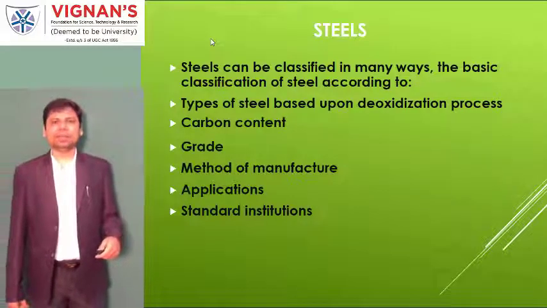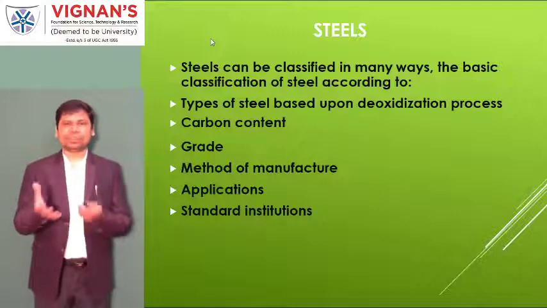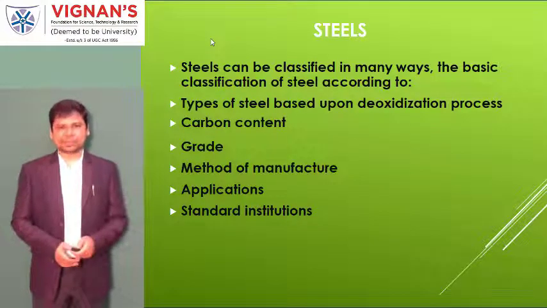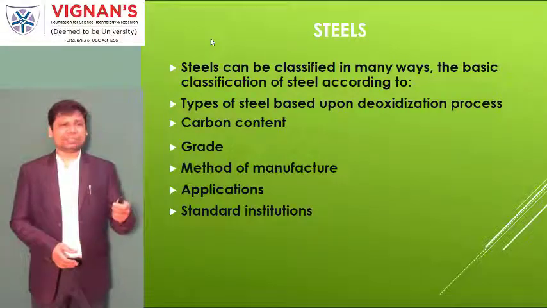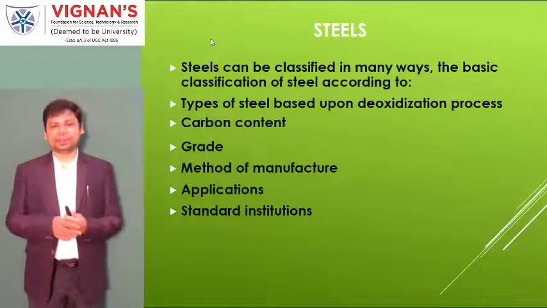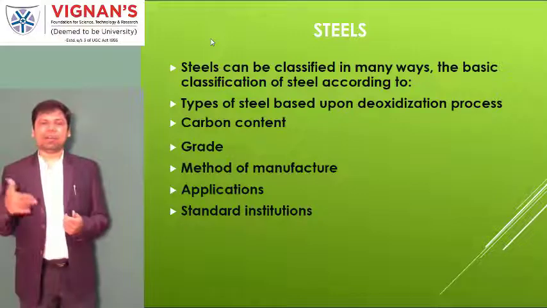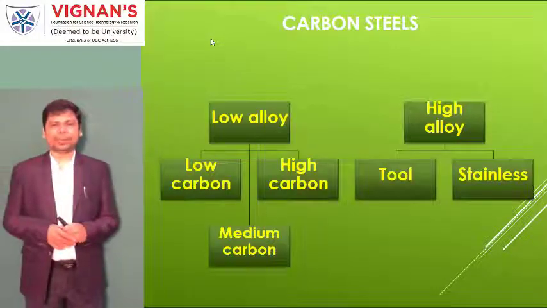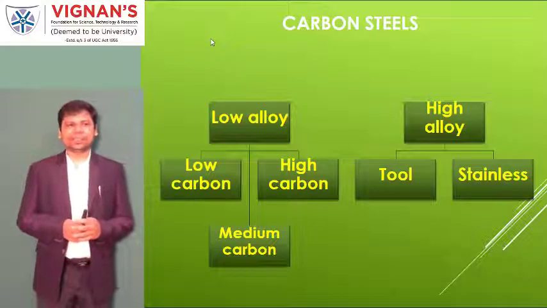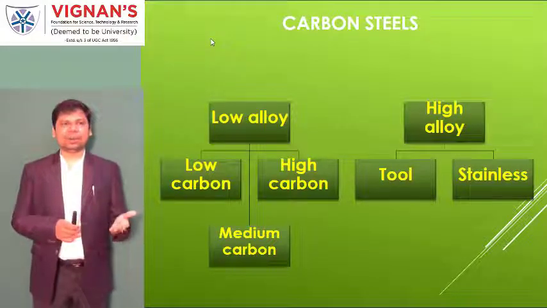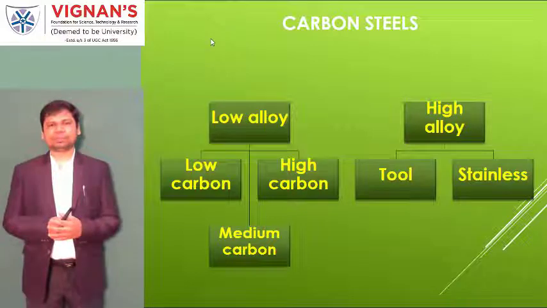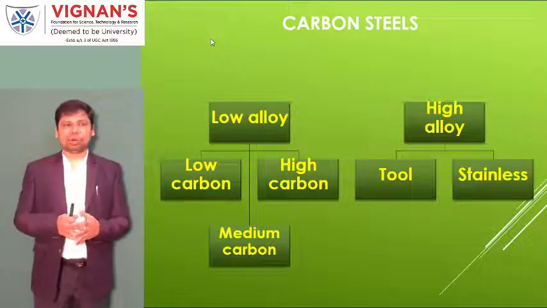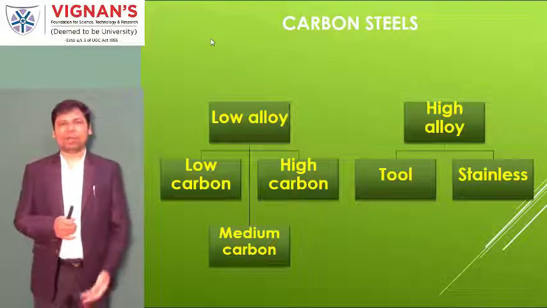But here, from a first year graduation student's point of view, we are talking about only a few categories. One is the carbon content, and the second is alloy steels. So first we go directly to the carbon content. Steels are categorized as low carbon steels and high carbon steels. Otherwise, if you observe the diagram, low alloy and high alloy. First we talk about low alloy.